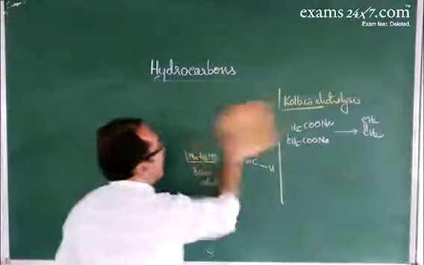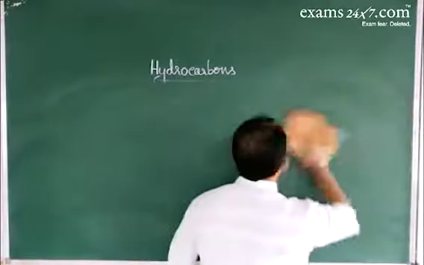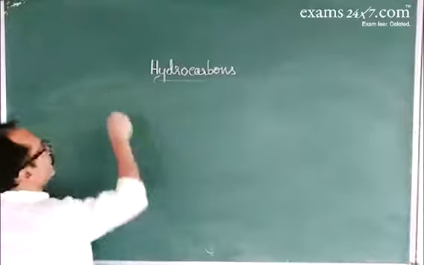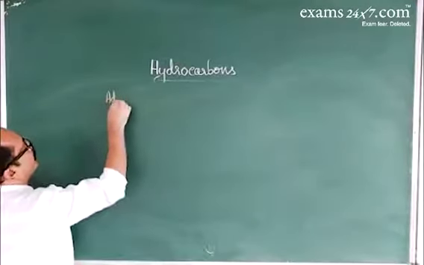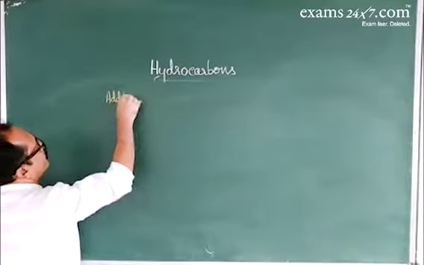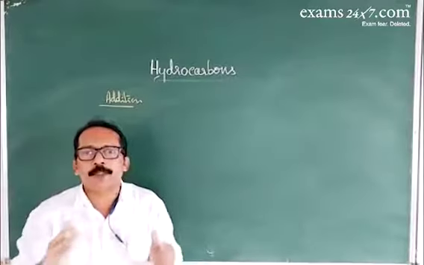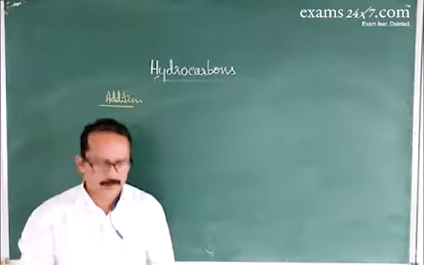About the chemical properties of alkenes. Alkenes undergo addition reactions: addition of hydrogen, addition of halogen, and addition of hydrogen halide to give saturated compounds.